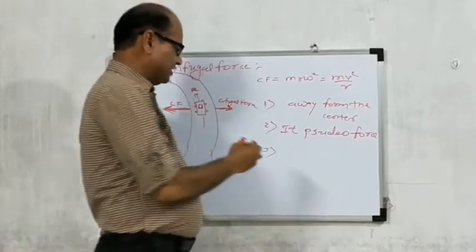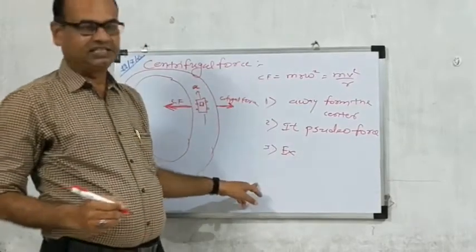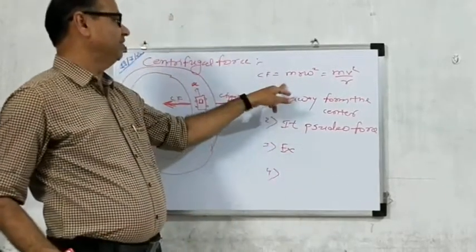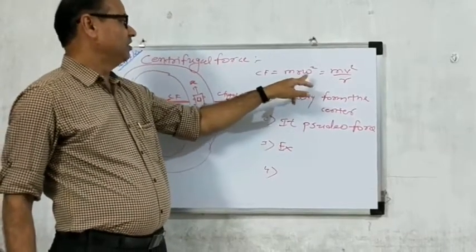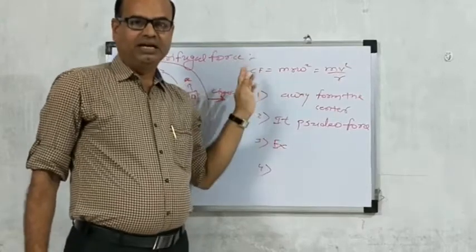This example illustrates the third characteristic. Fourth is the formula: the force equals mr omega square, equal to mv square divided by r.